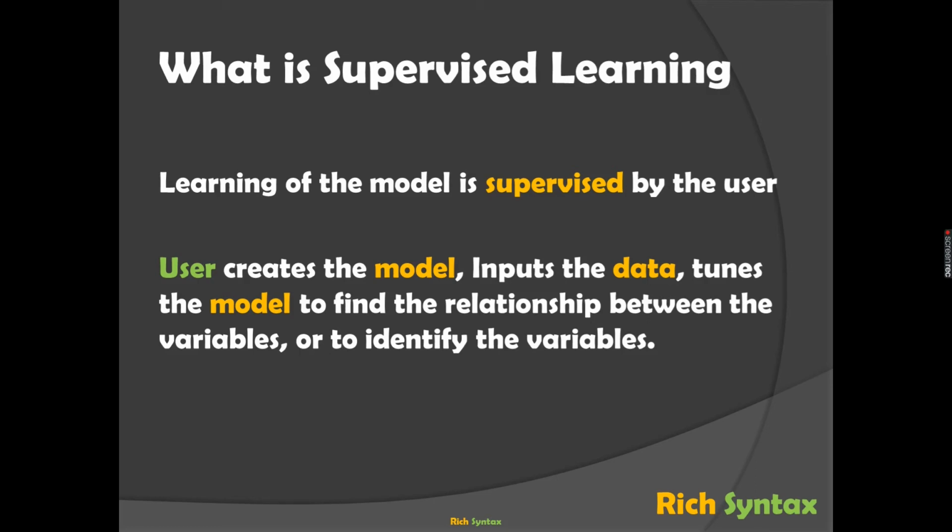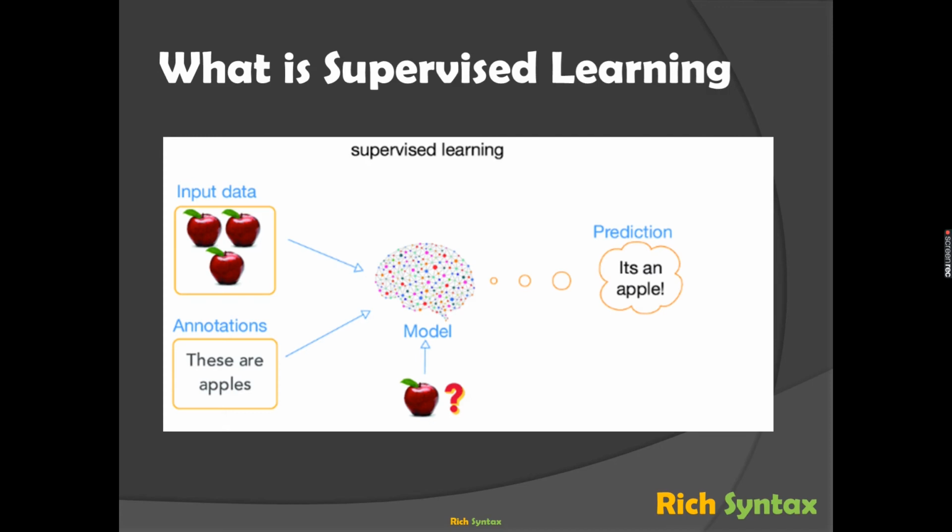One big difference between supervised learning and the next one, unsupervised learning, is that in supervised learning the user enters the data and tells what the data is. Let's see a small example. Let's say this is the model.